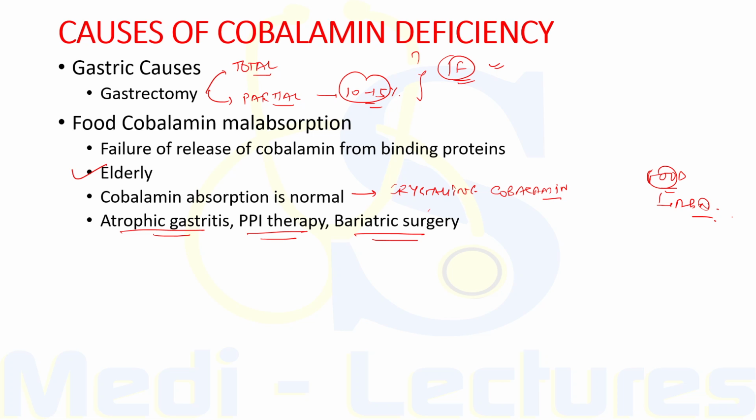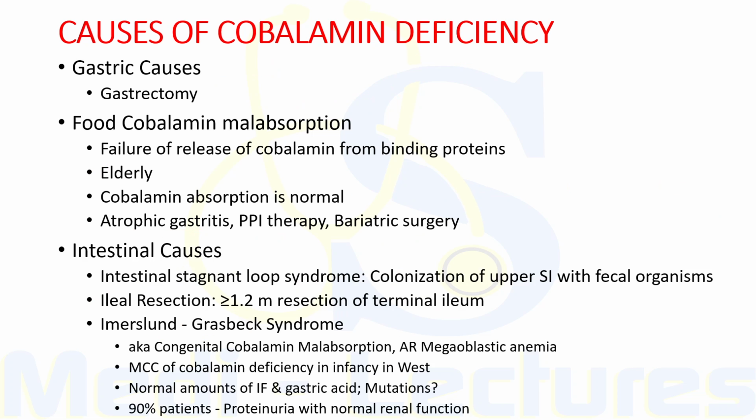Now, after we have discussed inadequate dietary intake and gastric causes of cobalamin deficiency, now let's discuss the intestinal causes. So these include intestinal stagnant loop syndrome, in which there is colonization of upper small intestine with fecal organisms. This may occur with jejunal diverticulosis, enteroanastomosis, anatomic blind loop due to Crohn's disease, tuberculosis, or an operative procedure. Secondly, ileal resection of more than or equal to 1.2 meters of terminal ileum can cause cobalamin malabsorption.